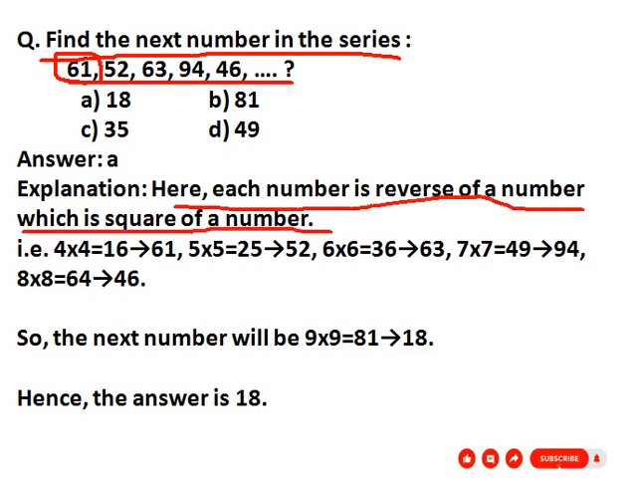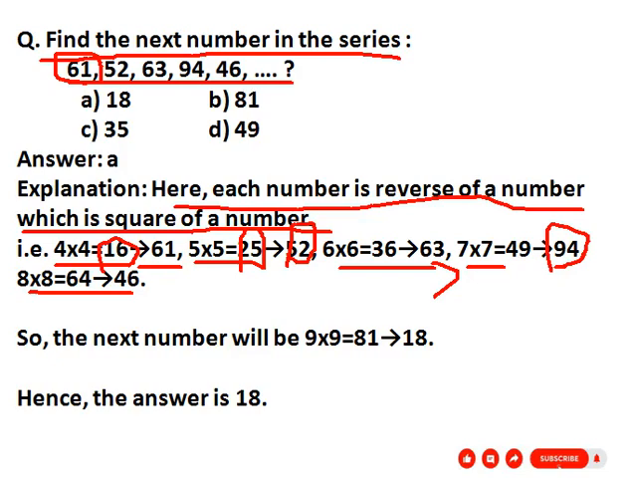So in the first number 16, 4 into 4, 4 square equals 16. The reverse of 16 is 61. Then next number, 5 into 5, 25. So the reverse of 25 is 52. Then 6 square 36, 63. Then 7 square 49, 94. And 8 square 64, 46.